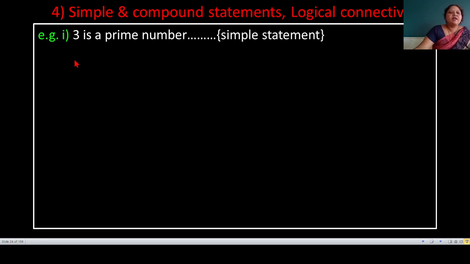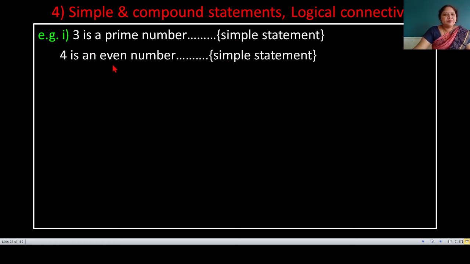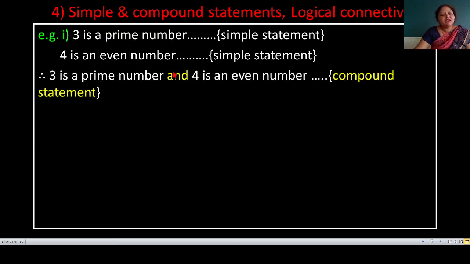Example of compound statement. First example, 3 is a prime number. This statement is a simple statement. Next simple statement is 4 is an even number. These two simple statements are connected by the connective and, and then the new statement is: 3 is a prime number and 4 is an even number. This statement is a compound statement.